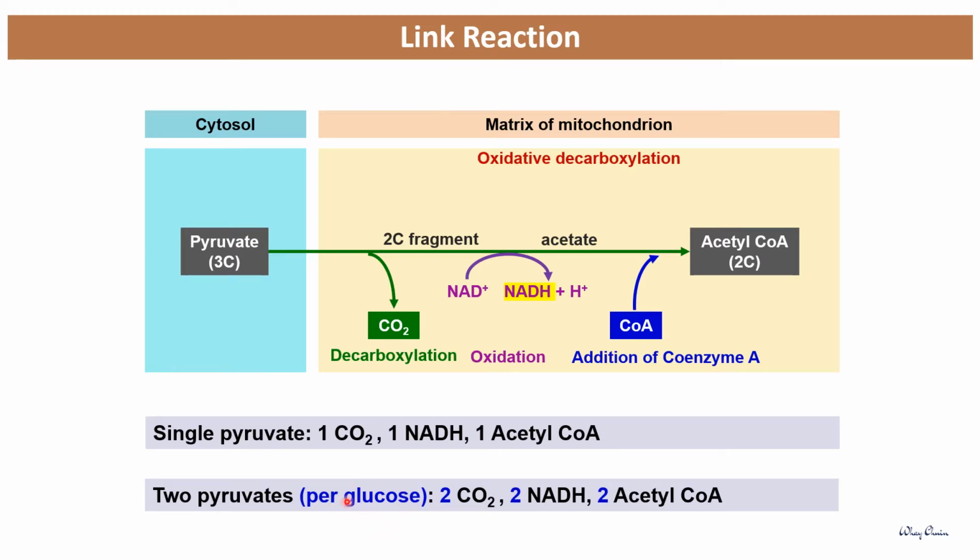So one glucose is split into two pyruvates. So from one glucose, after the Link reaction, it is able to produce two CO2, two NADH, and two acetyl-CoA.